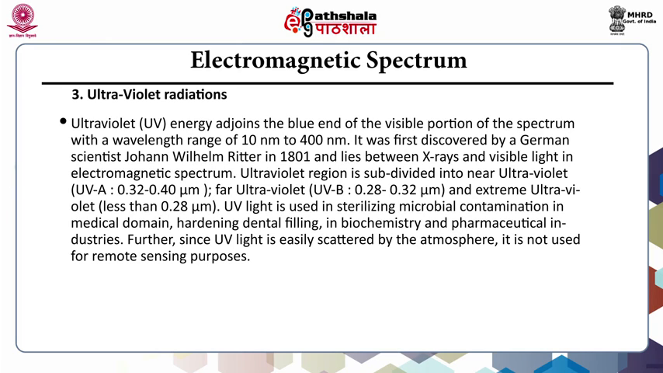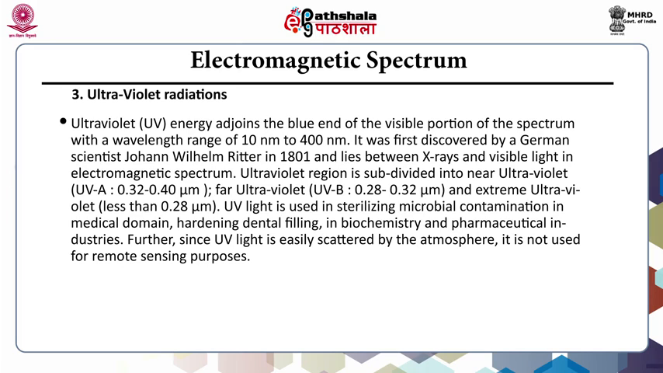It was first discovered by a German scientist, Johann Wilhelm Ritter, in 1801 and lies between X-rays and visible light in electromagnetic spectrum. Ultraviolet region is subdivided into near ultraviolet, that is UVA, which has 0.32 to 0.40 micrometer, far ultraviolet, that is UVB, 0.28 to 0.32 micrometer, and extreme ultraviolet less than 0.28 micrometer.